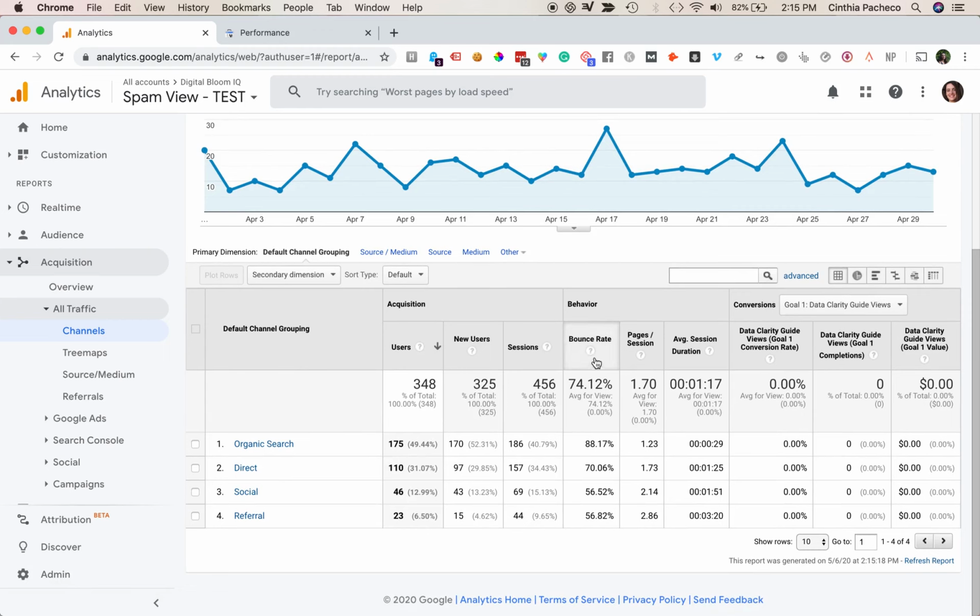The other metric that I look at, apart from users, which is how many people came to my site, is very clearly bounce rate, which tells me, of people coming in, how relevant the information is to them, or how these specific pages are performing. I'm going to get into another report later that gives me more information on this bounce rate. But this is interesting: my organic search is at an 88% bounce rate.